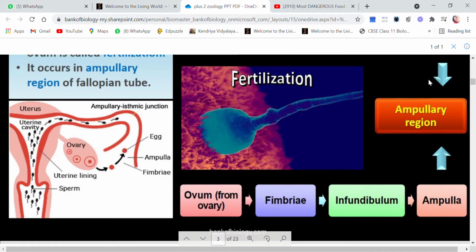This was about sperm. Now let's see about the ovum. The ovum inside the ovary is released. Then the fimbriae, the finger-like projections, if you remember, will catch hold of this ovum, and help the ovum to move into the fallopian tube, from infundibulum to ampulla. So you see the sperm has reached the ampullary region and the ovum has also reached the ampullary region. Now the fusion will take place.